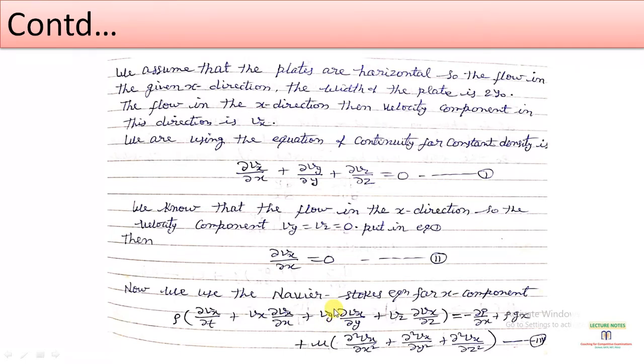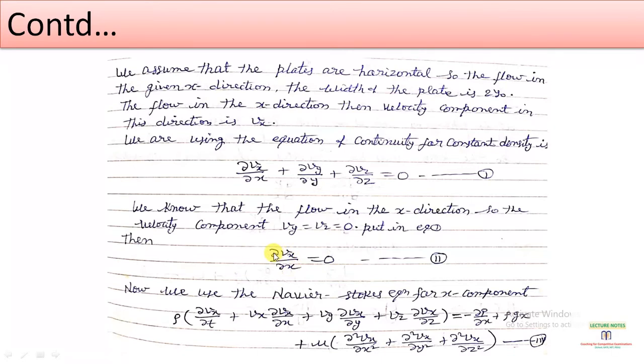Velocity of the fluid in y direction, Vy equals 0, so this term will be 0. Vz equals 0 because there is no velocity in the z direction, so this term will also equal 0. This term will remain because fluid is flowing in the horizontal direction due to the pressure difference. This is the body force term, which we will discuss later. And this will be 0 from this equation.